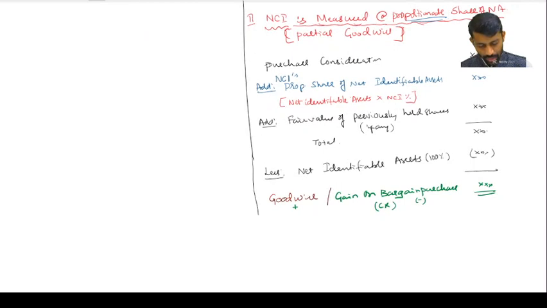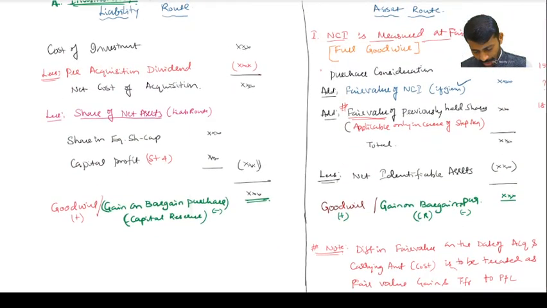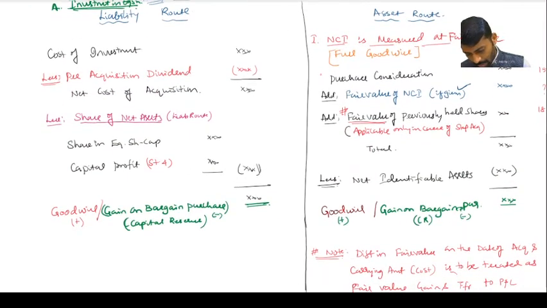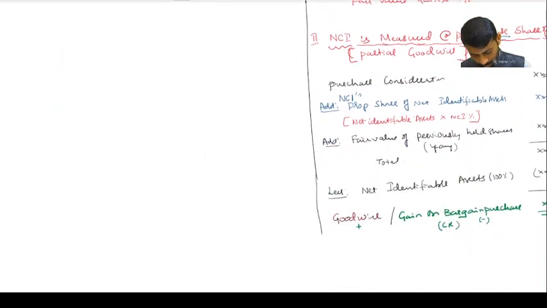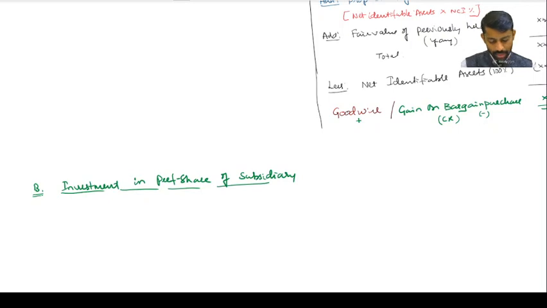So this is relating to investment in equity shares. Now, suppose I go for investment, number B, investment in preference shares of subsidiary.